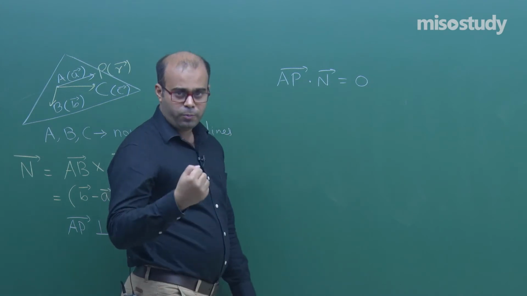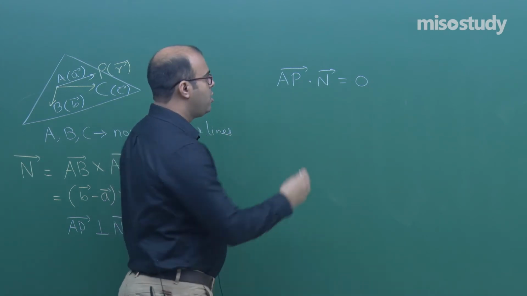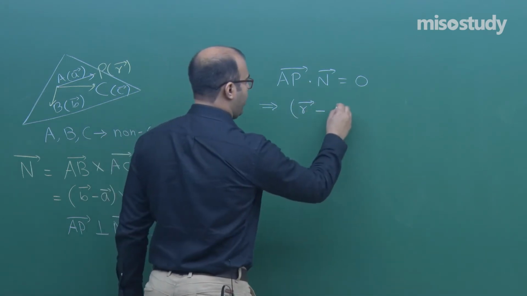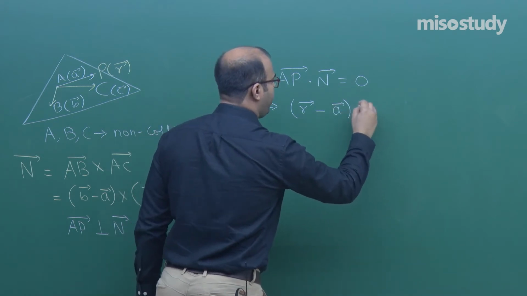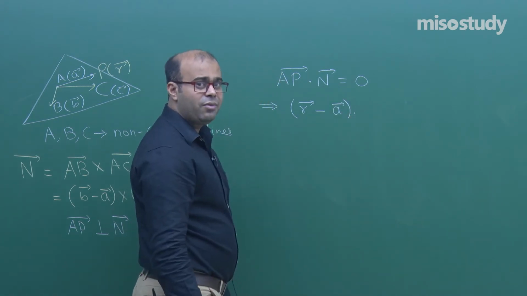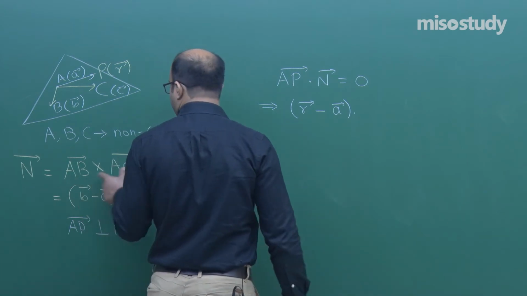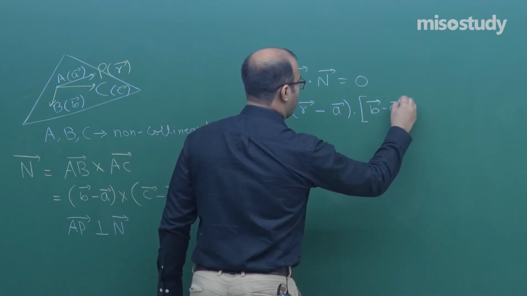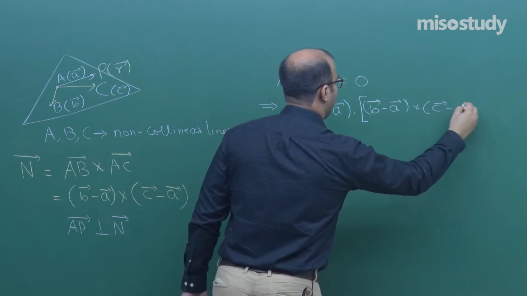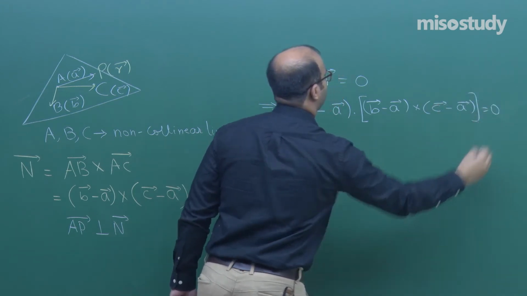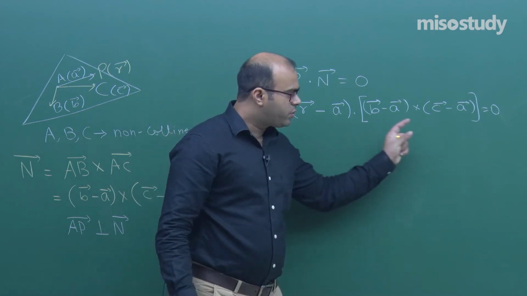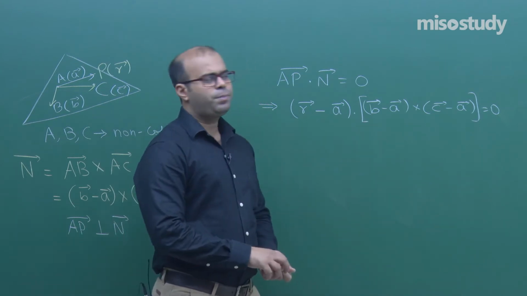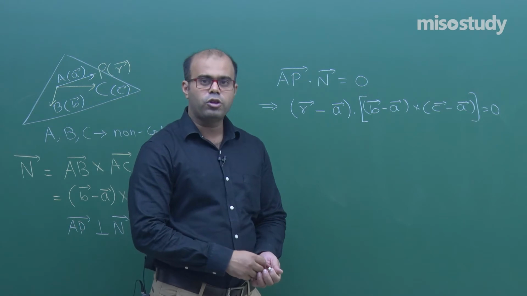Now what is AP? Position vector of P minus position vector of A. The position vector of P is r, and the position vector of A is small a, dot the n vector. Now the n vector is given as AB cross AC, so we say (b minus a) vector cross (c minus a) vector. This is equal to 0. Okay students, so this is the way in which we find the equation of a plane passing through 3 given points. Can we express it in Cartesian form also? Of course we can.